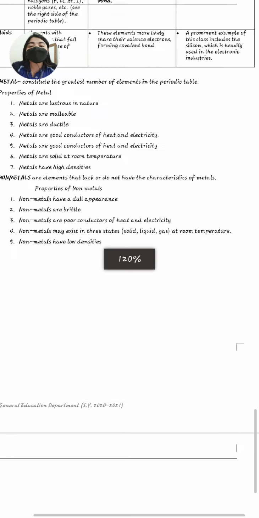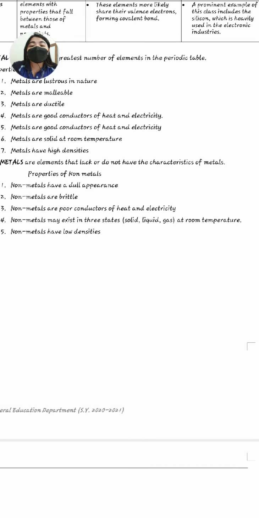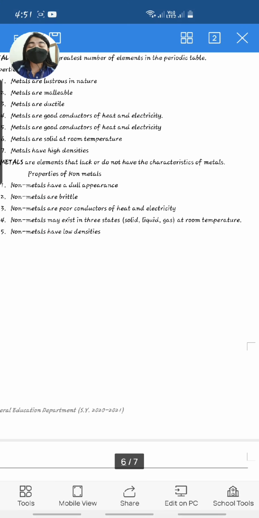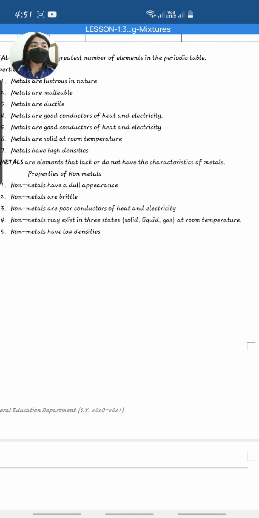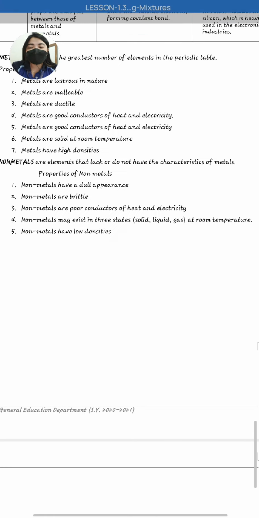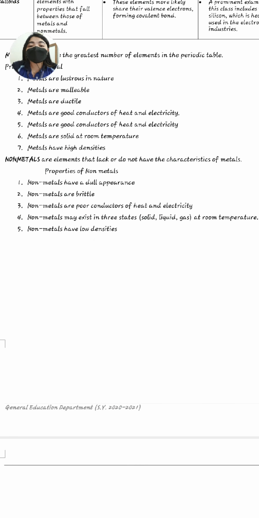The elements that belong to non-metals include the noble gases. Hydrogen is also presented with non-metals, right? It is in the topmost of the alkali metals. For the last one, non-metals have a low density. Why?